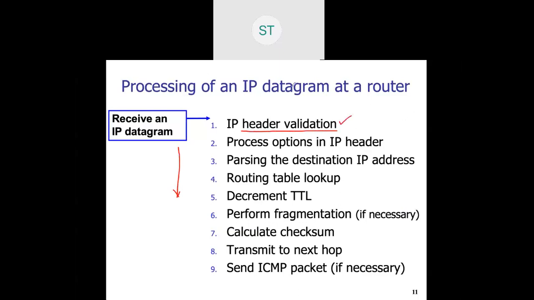How? Got the question? When any IP packet, IP datagram is received at the router, first it will validate the header. How?